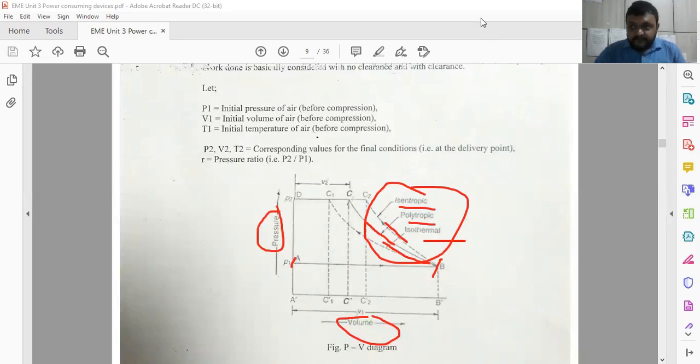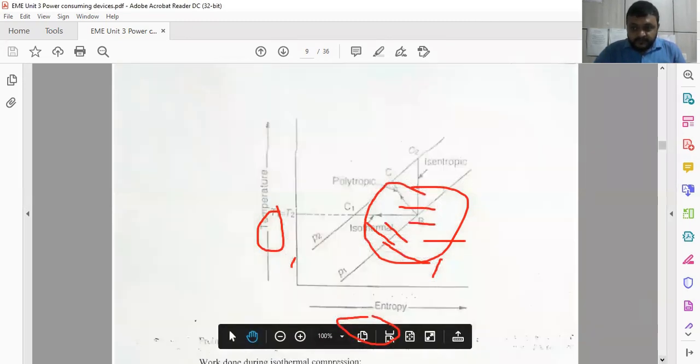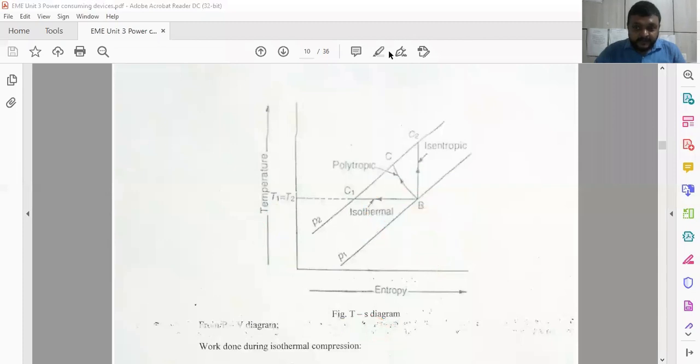So this is about the nature of the different thermodynamic processes based on the pressure versus volume diagram.